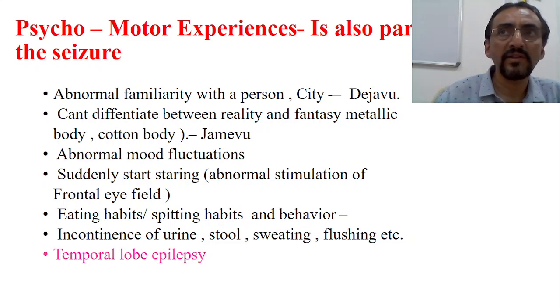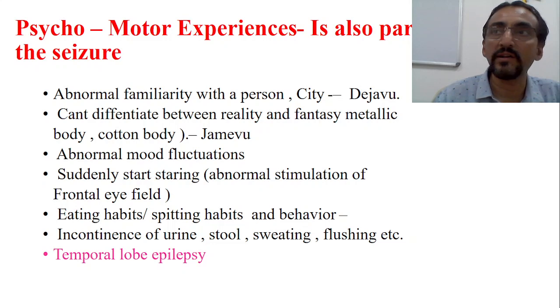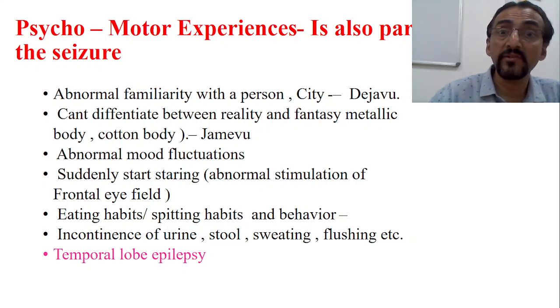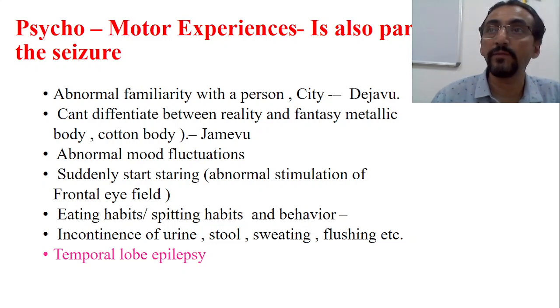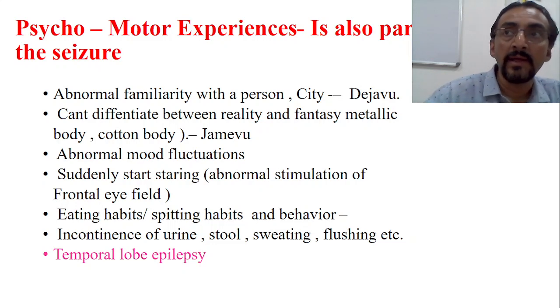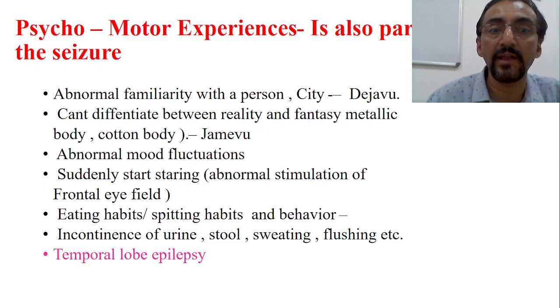Okay, because there is abnormal stimulation of the frontal eye field, etc. Okay, this is not related to temporal lobe. First few are related to temporal lobe, which is exclusively called temporal lobe epilepsy. Some other psychomotor experiences which are seen in a patient of seizure or epilepsy are these. There may be abnormal mood fluctuations, or the patient may suddenly start staring at you. Okay, abnormal stimulation of the frontal eye field. When abnormal electrical discharge flows through the frontal eye field area, suddenly he may start staring at you.